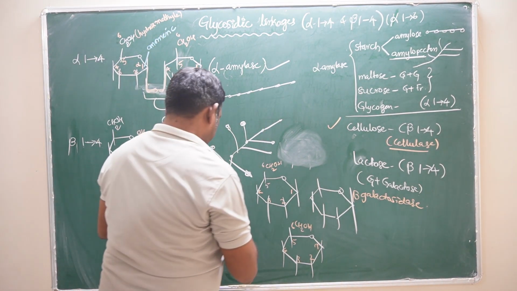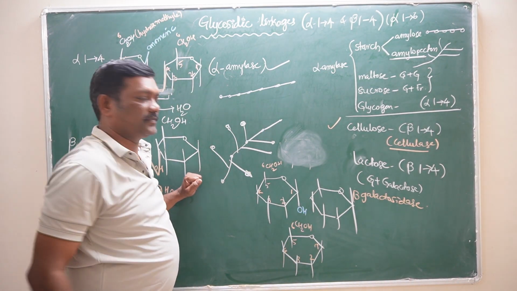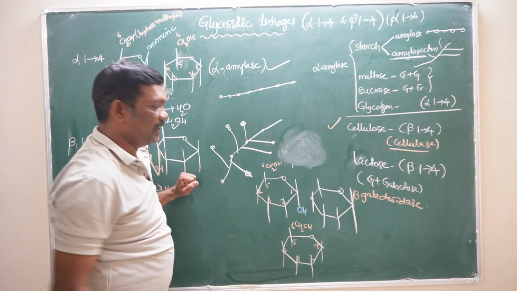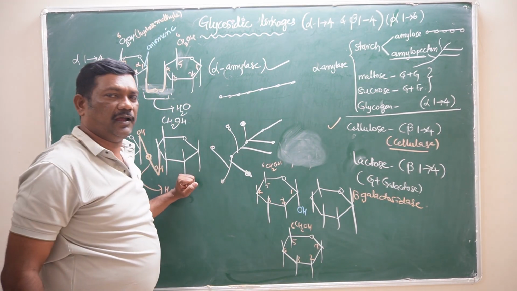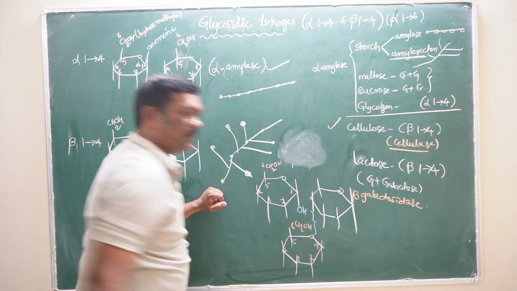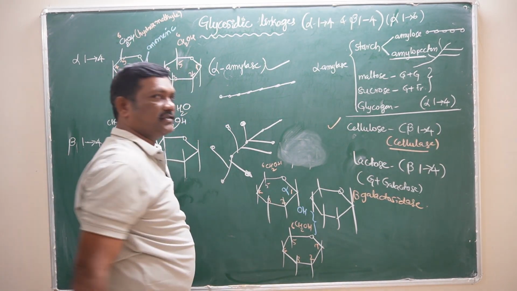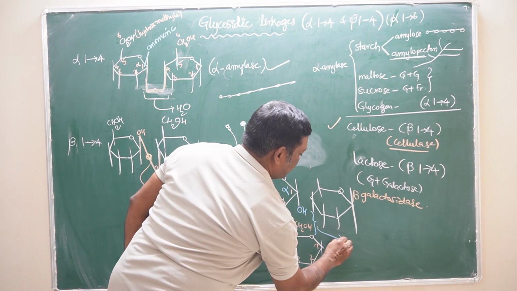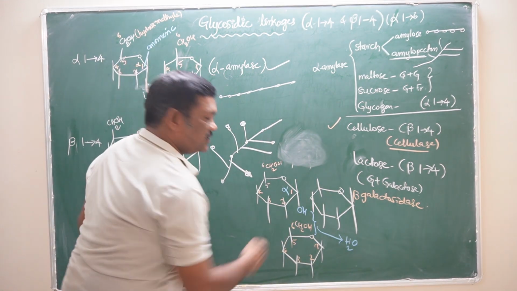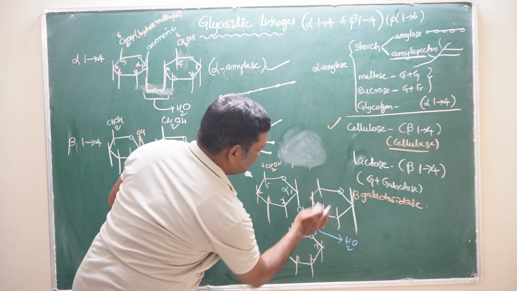Here the hydroxyl group is there. This is the linear branch and this is the side chain. In the side chain, the hydroxyl group is there. While the alpha glycosidic bond is forming, one water molecule is removed as usual, and the bond is forming here.